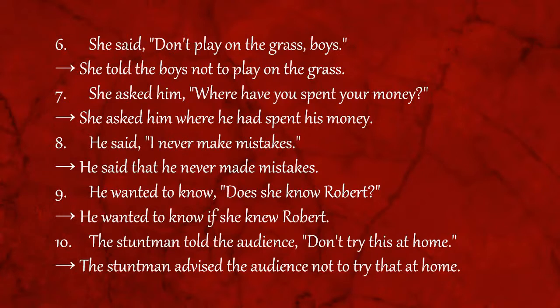Also, the pronoun changes. It is in second person form, meaning it is about him. So here you will change to he and your will change to his because it is about him. And also because the tense changes, have will change to had.